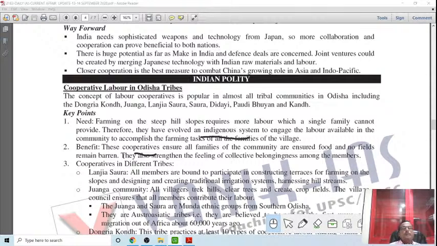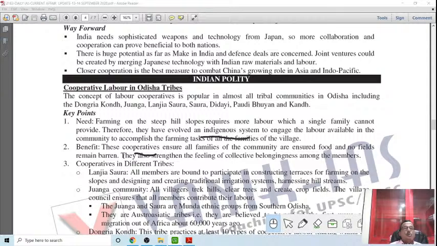In that case, definitely the entire field can be put under agriculture, and employment will be generated. And the most important thing, it will lead to more productivity. More productivity will definitely improve the economic condition. And once they are engaged in the activity, they are going to get their due. So two things have been highlighted: all families of the community are ensured food and no field remains barren. Because they will be working in the field, no field will remain barren, and once they are working and producing, it is quite natural that they will get their basic food grain. So this is the project.